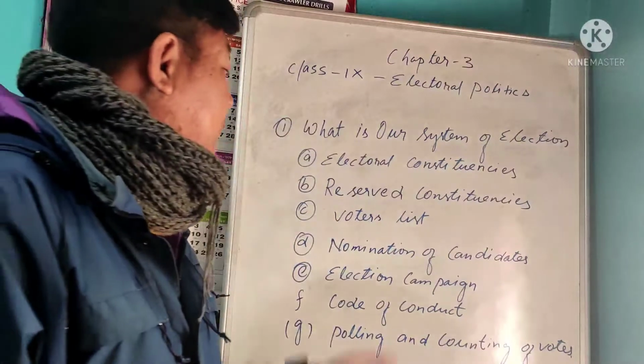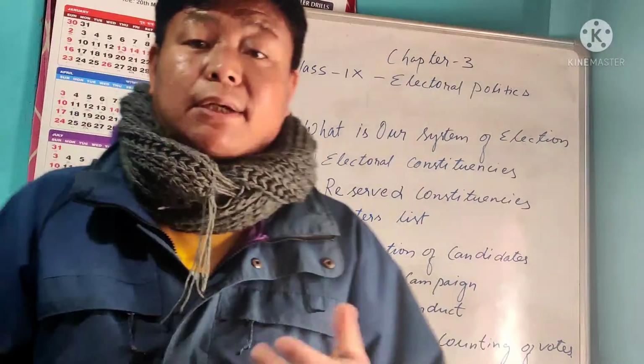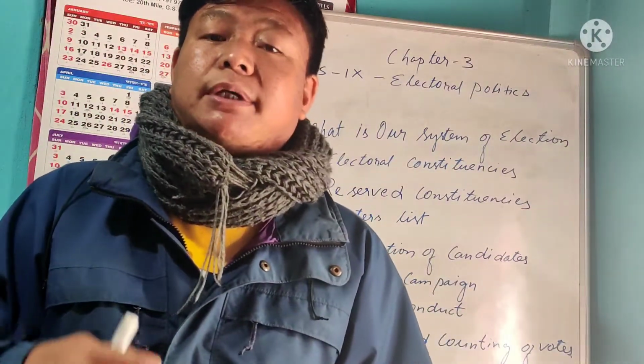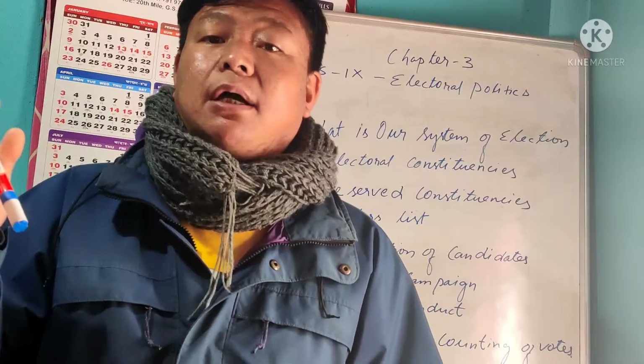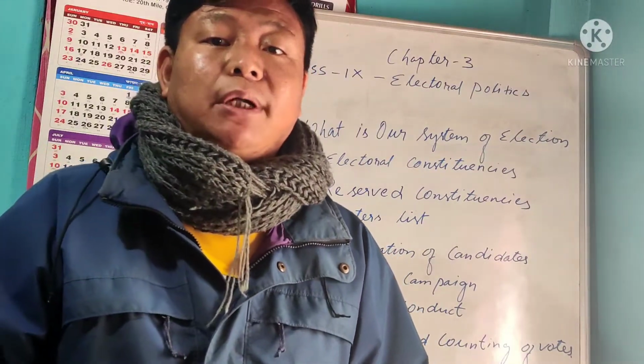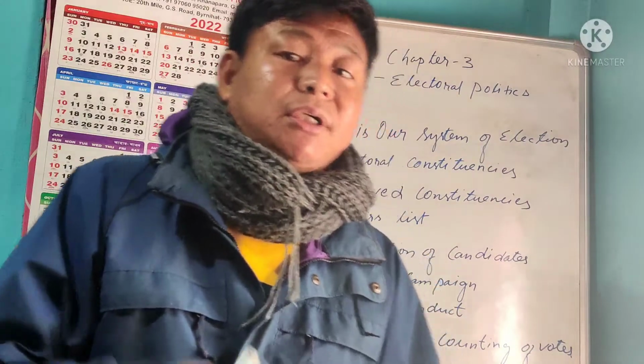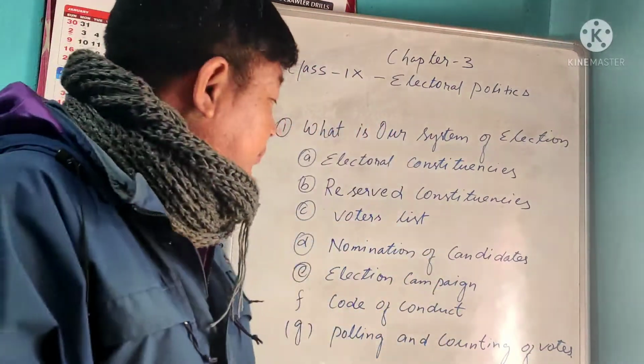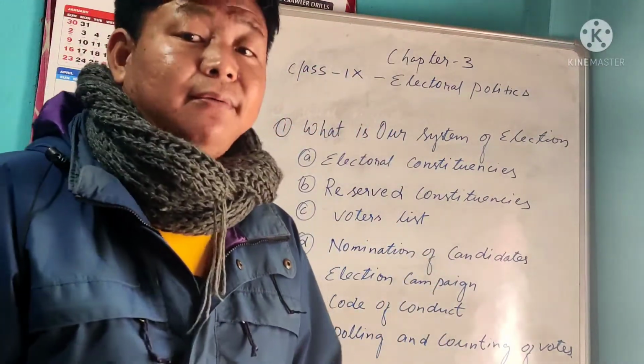So that we'll discuss later. So for nominations of the candidate, as I already said, your education qualifications and police verifications, there should not be any criminal record in the court or in the police station. It should be clear there, and your age must be 25 years.